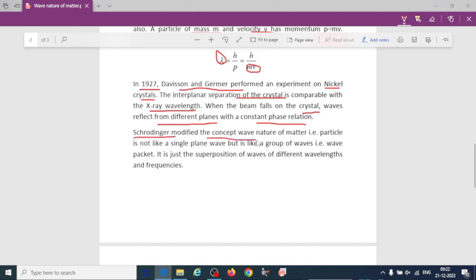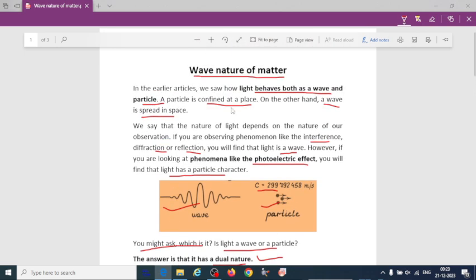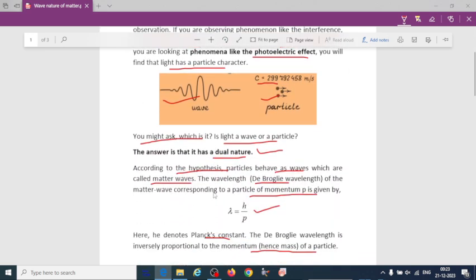After that, Schrodinger modified the concept of wave nature of matter. According to him, a particle is not like a single plane wave, but it is like a group of waves, which we call a wave packet. If it is a group of waves, then it is just the superposition of waves of different wavelengths and frequencies. So this is all about the wave nature of matter, that was explained by the de Broglie hypothesis.